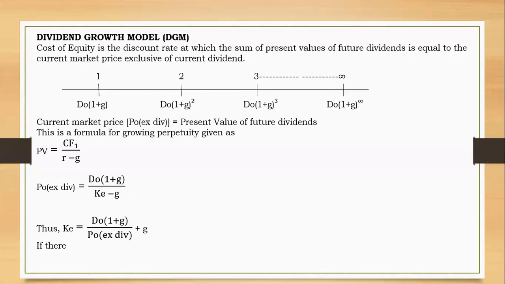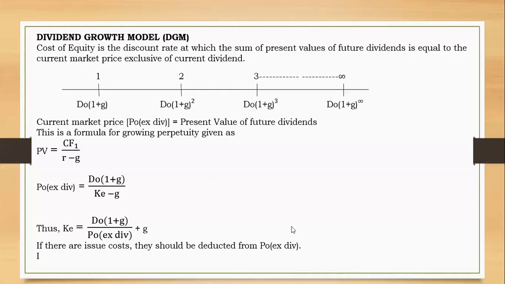Okay, now, in case there are issue costs, when you're making a new issue of shares, you have to pay for issue costs. So in case you are given issue costs in the exam, they should be deducted from the current market price, because the current market price should be the sum of the future dividends plus the issue cost, right? So you have to deduct them from the P0 ex-div here.